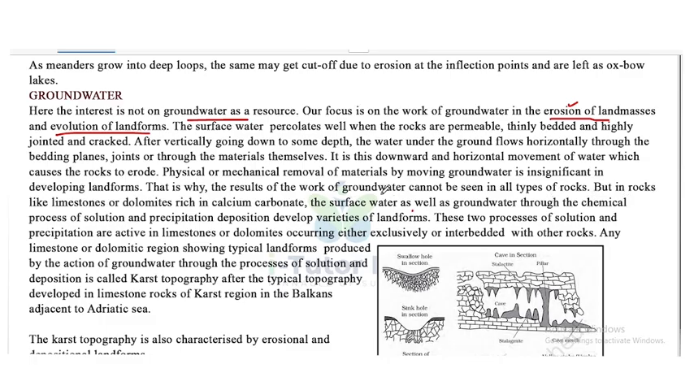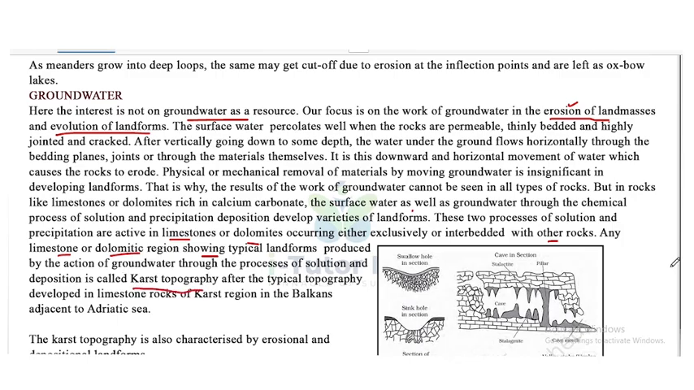But in rocks like limestone or dolomites rich in calcium carbonate, the surface water as well as groundwater, through the chemical process of solution and precipitation deposition, develop various landforms. These two processes of solution and precipitation are active in limestones or dolomites, occurring either exclusively or interbedded with other rocks. Any limestone or dolomitic region showing typical landform produced by the action of groundwater through the process of solution and deposition is called karst topography.